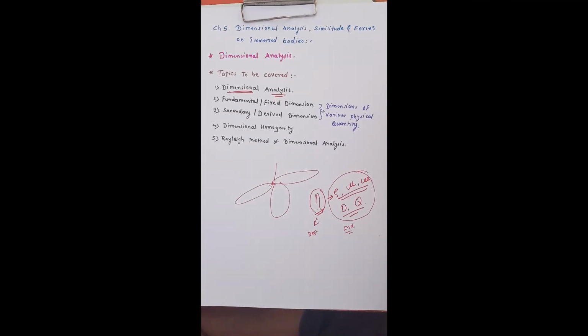So in the research field, there are many applications where, first of all, for designing any component, we require to find out the correlationship between dependent variable and independent variable. So the term dimensional analysis is used in case of research work.